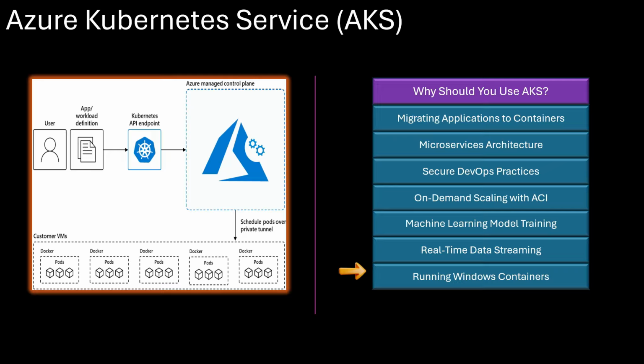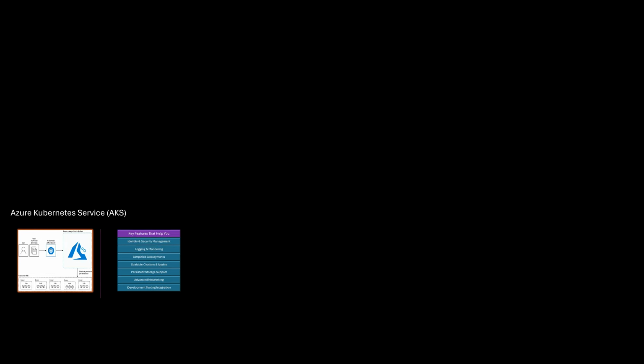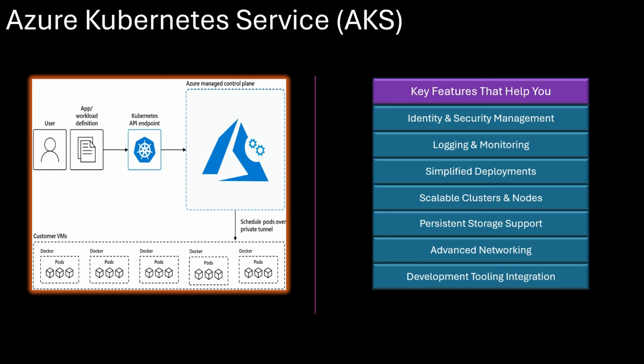And lastly, you should consider using AKS when you need to modernize Windows applications. If you are running Windows Server containers, AKS lets you modernize your applications while keeping them in a managed environment. Bottom line, if you need a scalable, flexible, and secure way to run containerized applications, AKS is the right solution for you. With AKS, you get powerful built-in features that make Kubernetes easy to manage and scale.